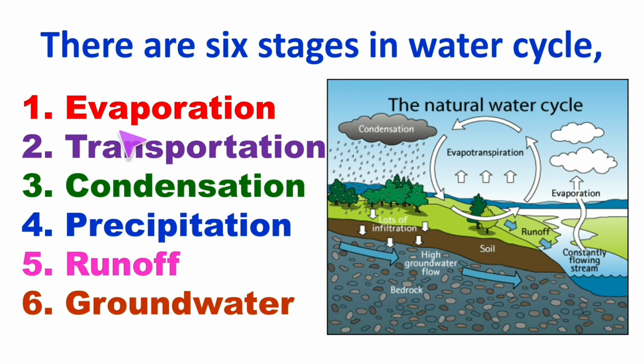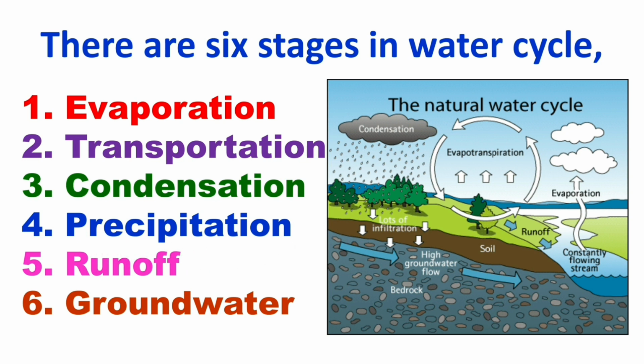The first one, evaporation. The water turning into vapor is known as evaporation. Second, transportation. The water vapor will be transformed into clouds, and the clouds move from one place to another, that is known as transportation. Third one, condensation, that is the cooling of the clouds. Then fourth, precipitation.